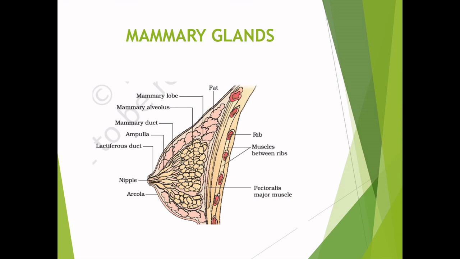The clustered alveoli secrete milk into a series of secondary tubules. These tubules converge to form a mammary duct. Several mammary ducts join to form a wider mammary ampulla, which in turn converge to form a lactiferous duct that drains at the tip of the nipple.